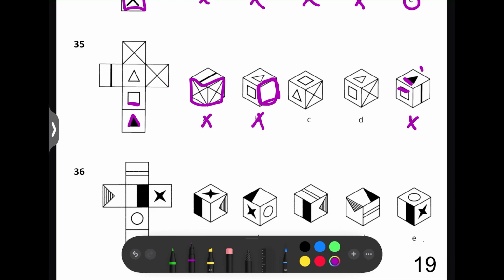So this cube just doesn't make sense for that reason. And then we can also eliminate C because again the point of the triangle is in line with one edge of the square, whereas here the bottom of the triangle is in line with the square. Like it is here, the bottom of the triangle is in line with the square, so the answer's got to be D.